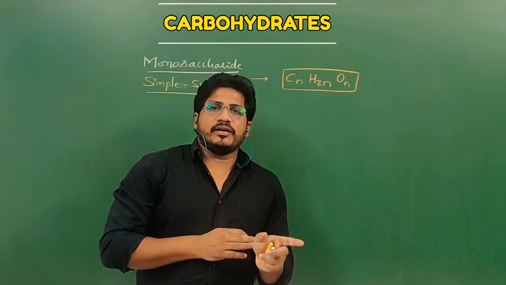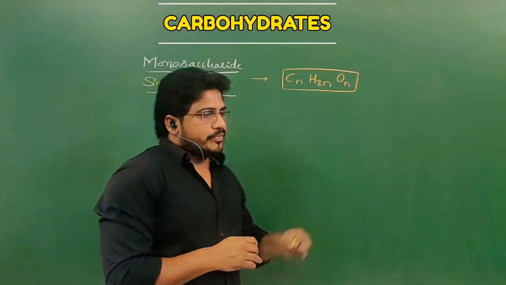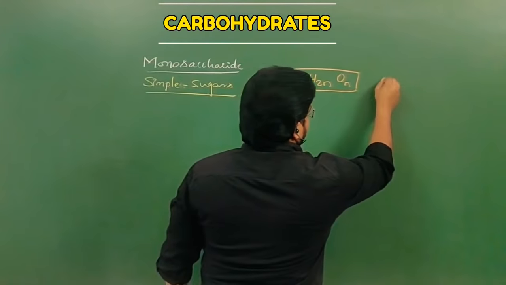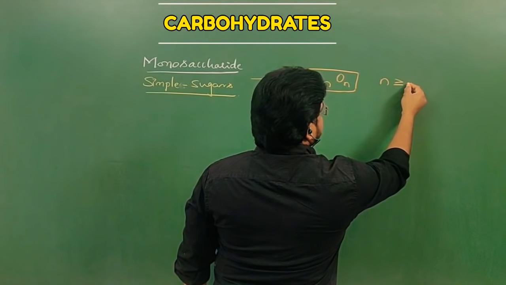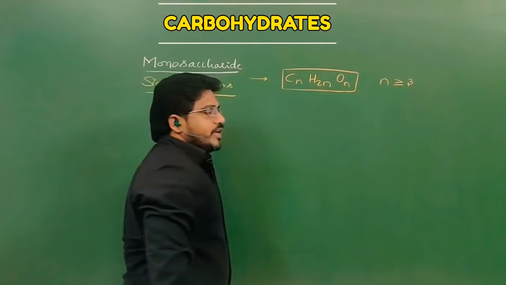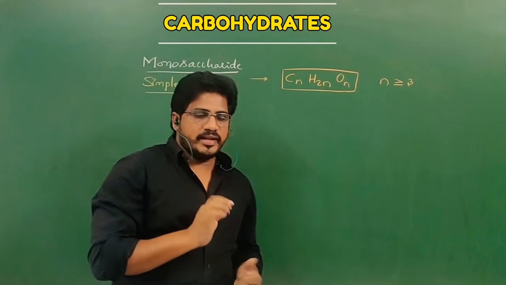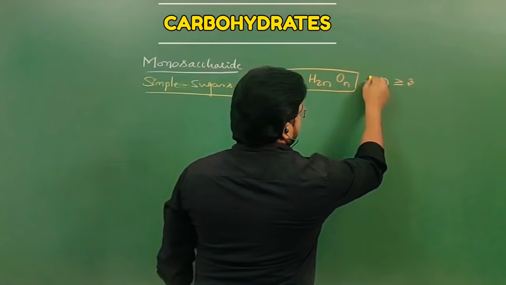But if they mean the general formula of monosaccharides, then the answer would be CnH2nOn. Here n is greater than or equal to 3, but n is never less than 3. This is a very important thing one should observe.